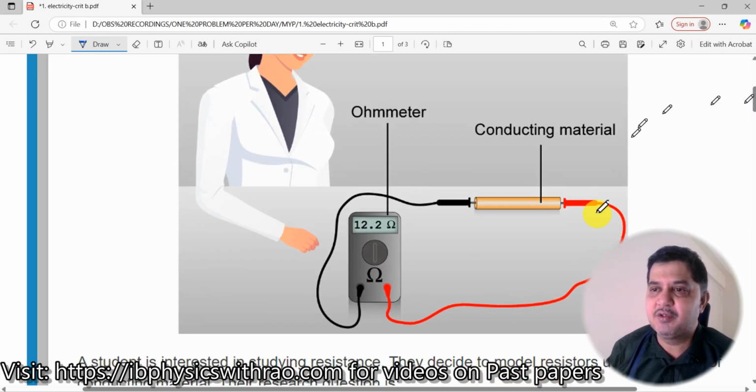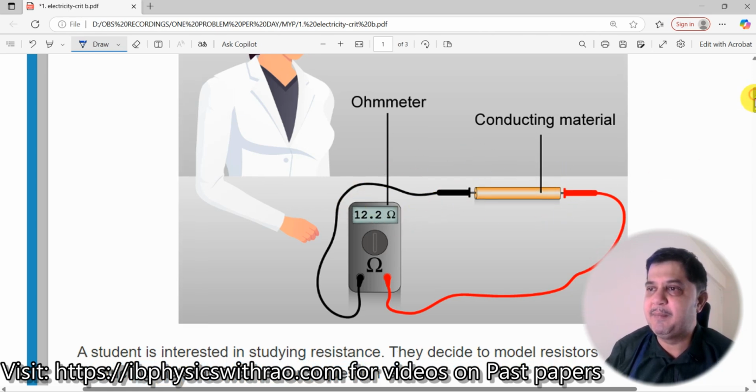Now this is what is shown here. There's a material which has been kept over here, and you have an ohm meter. You are measuring the resistance of it, and this is seen to be 12.2 ohms. Okay, let me move on.